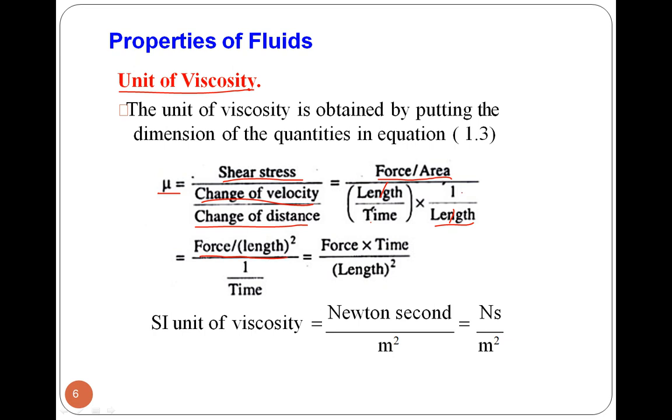This length gets cancelled. In the denominator only 1 upon time will remain. So what will be the unit? Force multiplied by this time, which is in the denominator, goes to the numerator. So it will be force into time, and length square goes to the denominator. So we get the unit: force into time divided by length square.